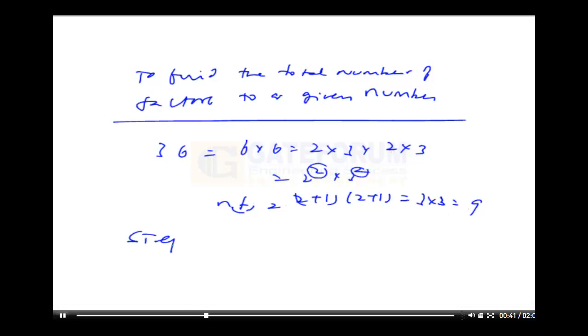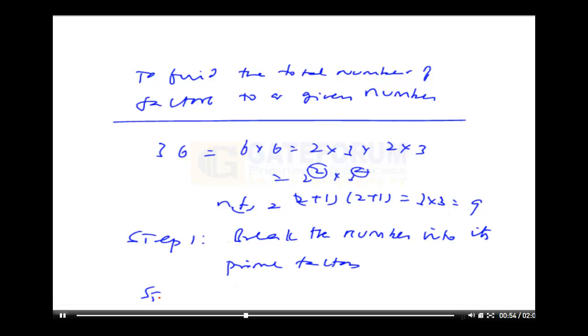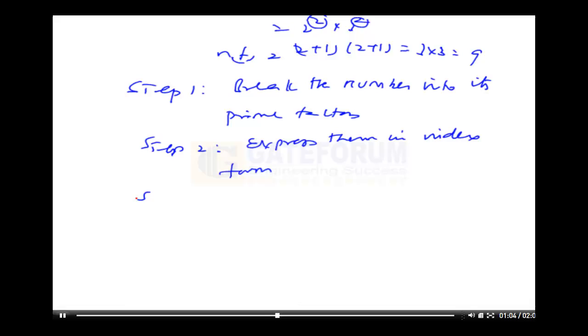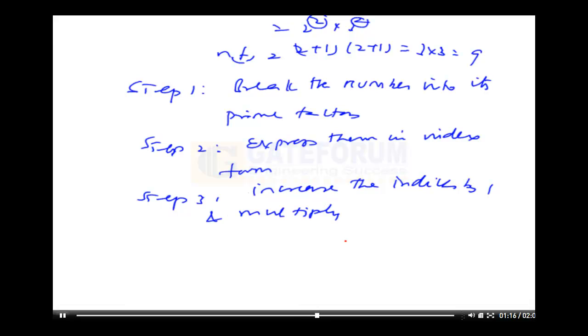So step 1: break the number into its prime factors. Step 2: express them in index form. Step 3: increase the indices by 1 and multiply, and you will get the total number of factors.